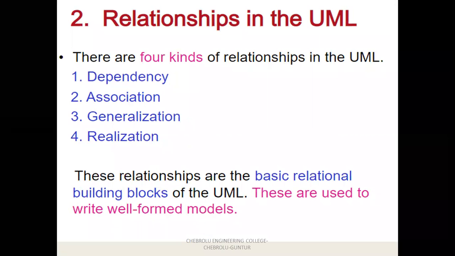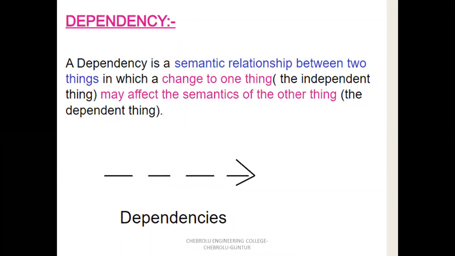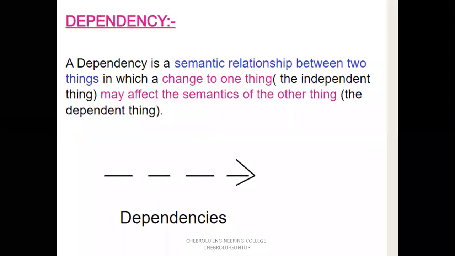Dependency is a semantic relation between two things, in which a change in the independent thing may affect the dependent thing. That is, a change in one thing may affect the semantics of another thing.